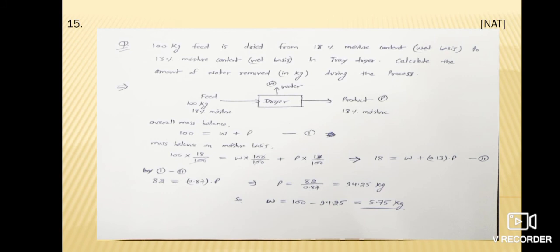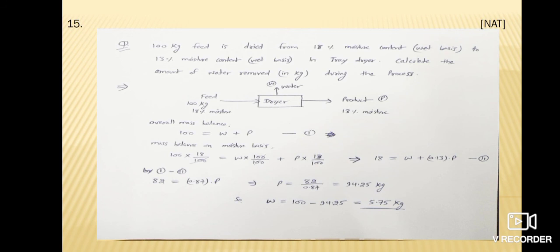And again we apply mass balance on moisture content basis, then 100 into 18 by 100 is equal to water having 100% moisture, so W into 100 upon 100, plus P, product having 13% moisture, P into 13 upon 100. By solving this we can get 18 is equal to W plus 0.13 into P. This is the second equation. We have two equations, first and second.